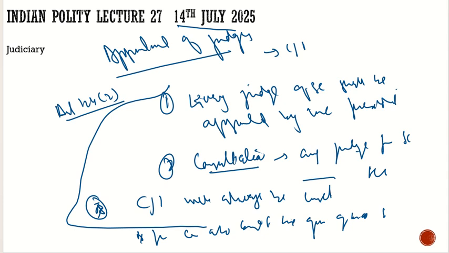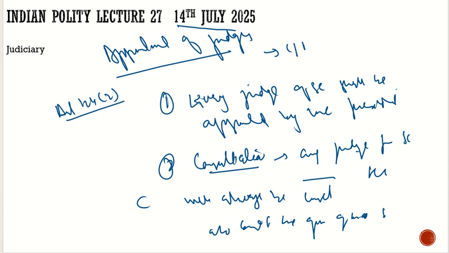With respect to this, the case went to the Supreme Court, commonly known as the first judges case, or SP Gupta versus Union of India, in 1981. Now let's have a look at this case. Let's see what questions were asked and what the judiciary said about it.